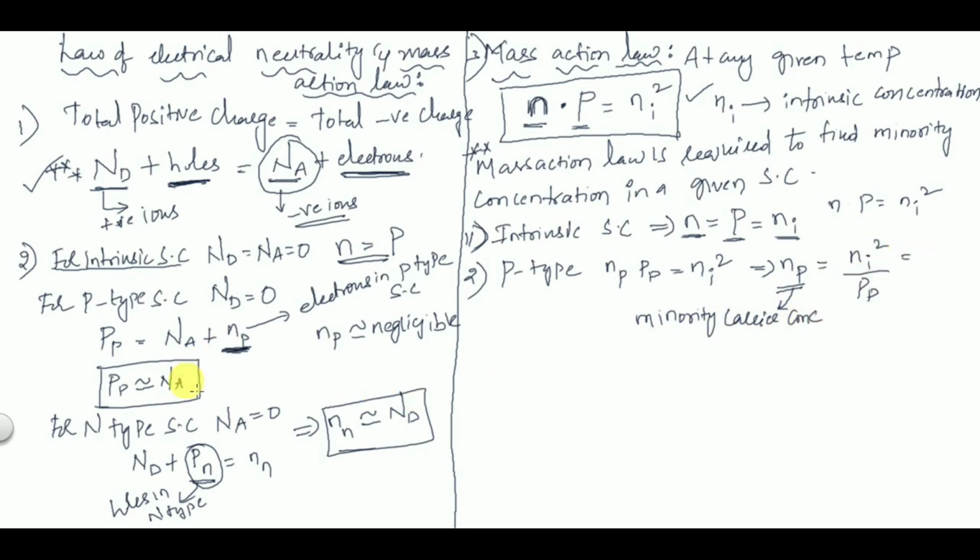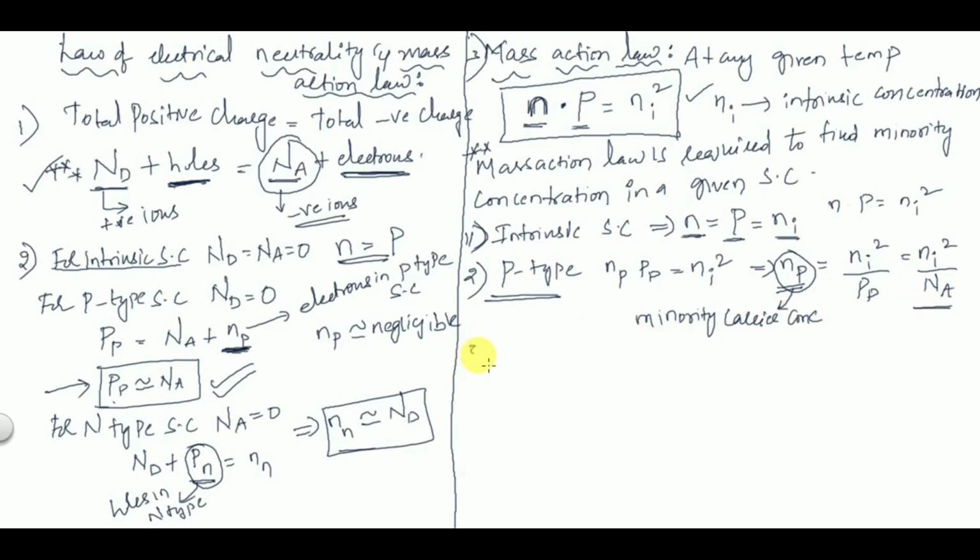So what is Pp from this equation? Pp can be replaced with Na. So it is Ni square by Na. This is the formula used to find the minority concentration, which are electrons. In p-type, the minority carriers are electrons. So if you want to find electron concentration in p-type semiconductor, we have to use this formula.